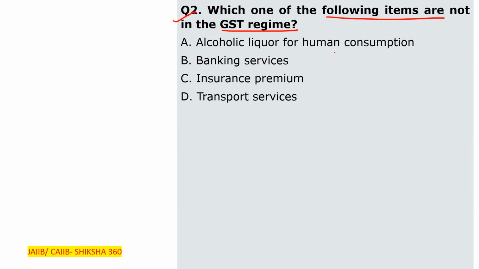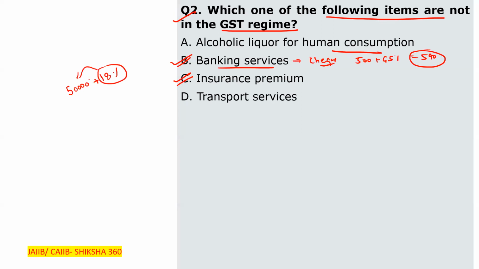Alcoholic liquor for human consumption, banking services. I think you are aware that in banking services, if a check is bounced, 500 plus GST, like 590 rupees, is deducted from the customer account. So will banking services be included under GST or not? Yes, it will be included. Even in insurance premiums, like your LIC premium of 50,000, you will have to pay 18% GST on that. Just an example.